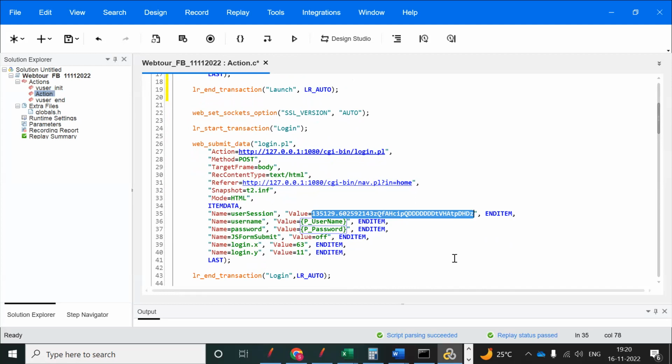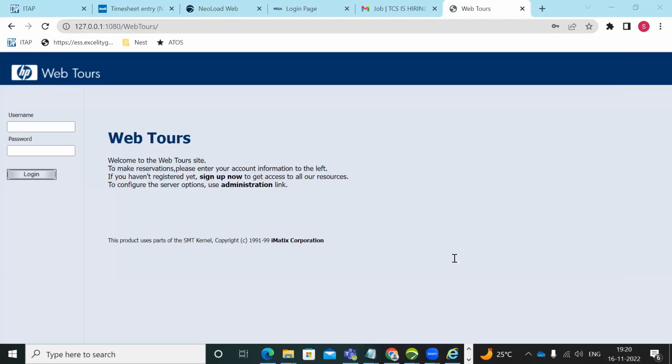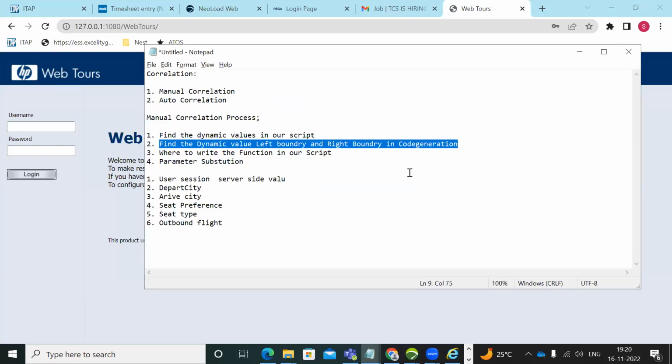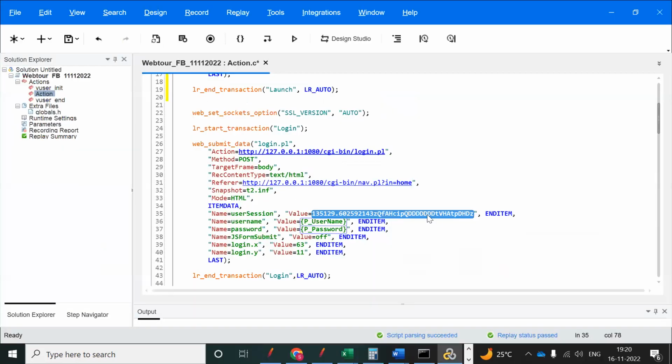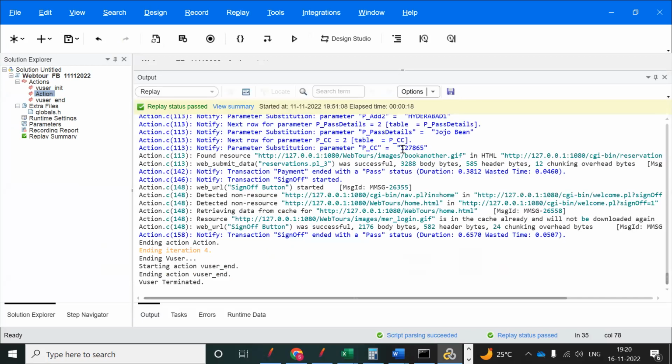So now what is the next step? Find the dynamic value, left boundary, right boundary in code generation. First, copy the dynamic value in our script, go to the output window and go to code generation.